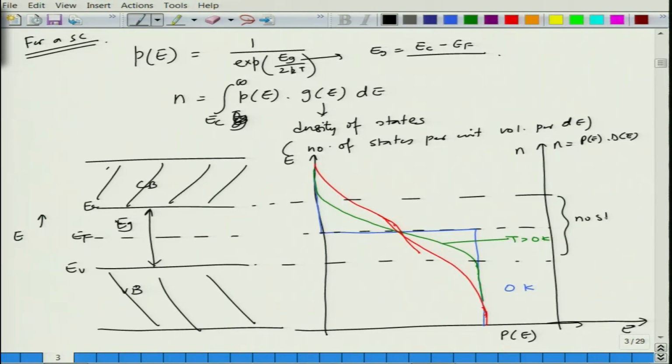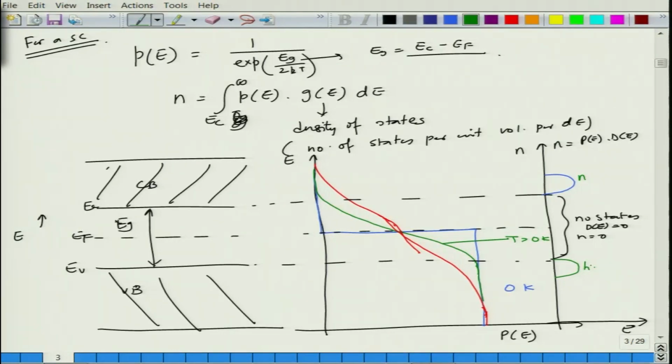So, if the density of states is 0 in this region, then N is also going to be equal to 0. So, as a result, when you plot N in this semiconductor, most of the N is going to be around this. Correspondingly, you will have another region which is holes. This is N and equal number of holes.